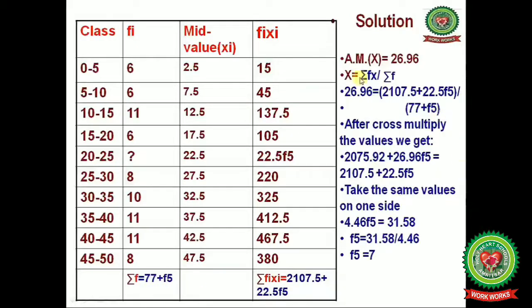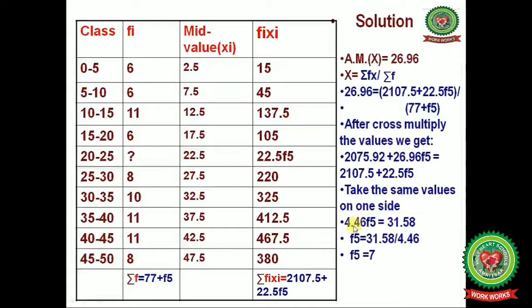Now fill these values in the given formula: arithmetic mean equals summation fx divided by summation f. This arithmetic mean we have given as 26.96, fill this value, and summation fx is given, fill it, and the summation f value we have filled. After cross multiplying you will get 2075.92 plus 26.96 f5, it equals 2107.5 plus 22.5 f5. Now take the same values on one side.